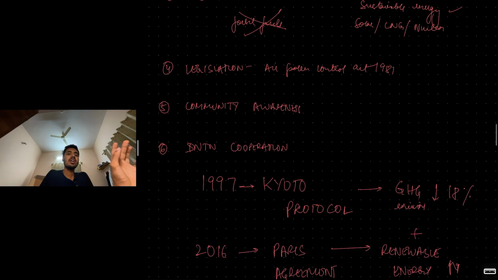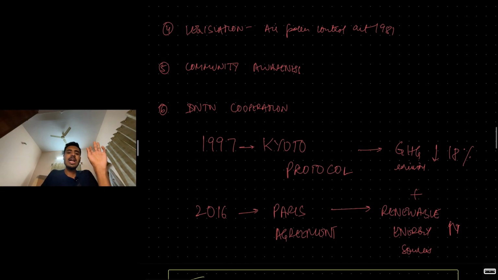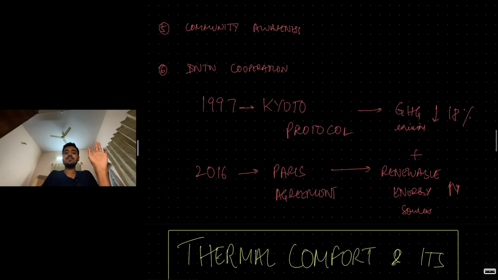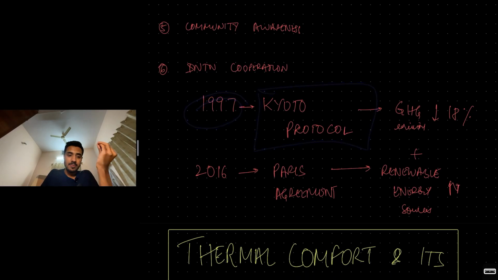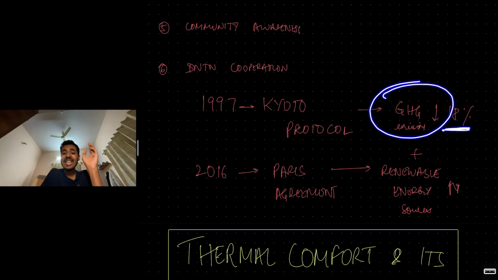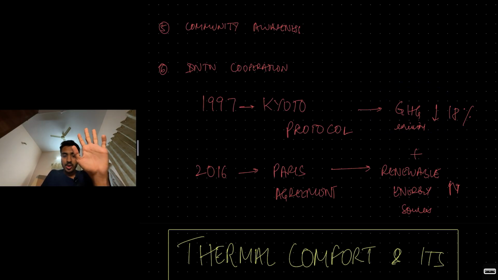Community awareness. Build community awareness about air pollution, the ill effects, how to improve air pollution, how you can make a difference. Social science. International cooperation, like in 1997, the Kyoto Protocol was signed, which said all the countries have to reduce greenhouse gas emissions by 18%. So that was the Kyoto Protocol. In 2016, there was an update known as the Paris Agreement.